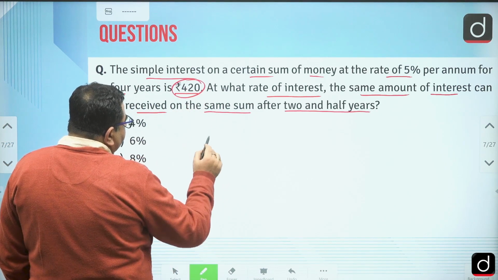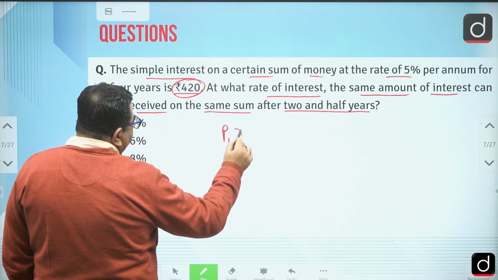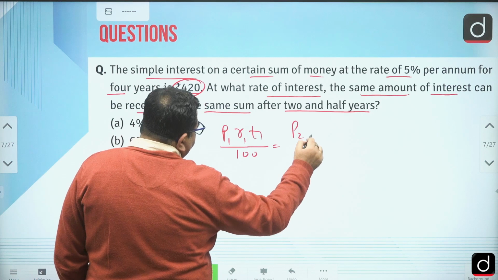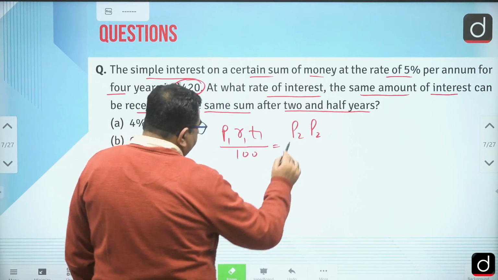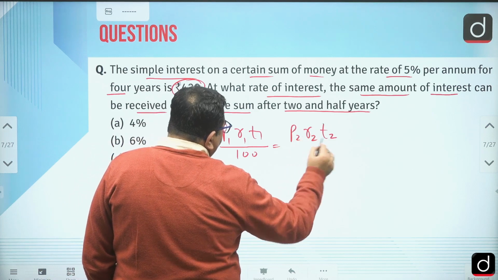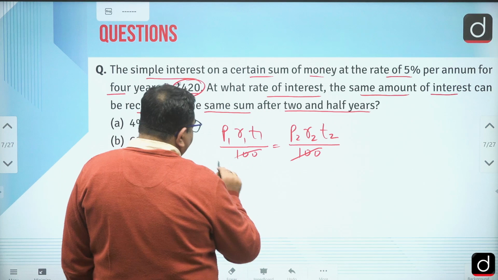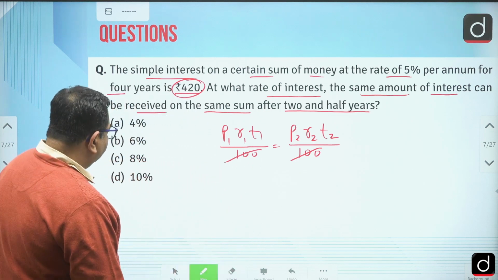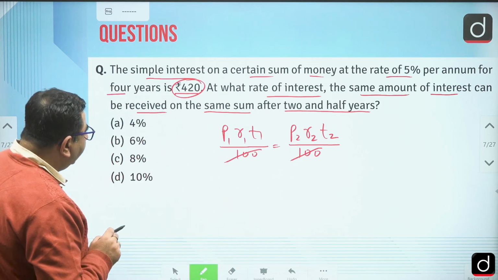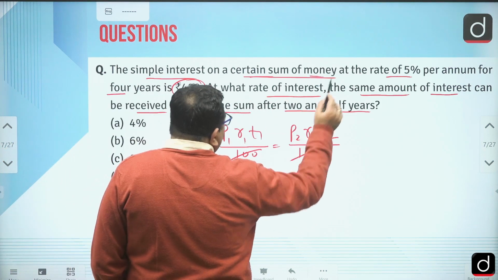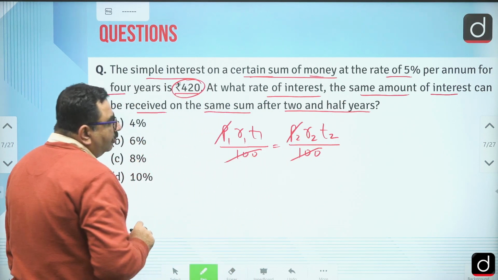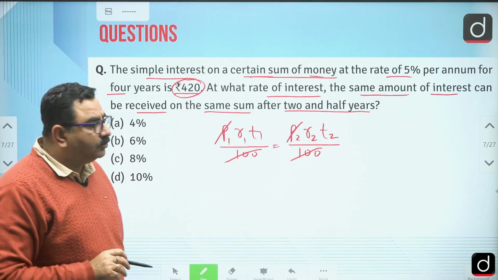So simple interest is same. So if simple interest is same, can I say P1 R1 T1 by 100 is equal to P2 R2 T2 by 100, this also will cancel, right? So simple interest received is same. And can I say on a certain sum of money? So this P is also same. So ultimately we are working on what? R1 T1 is equal to R2 T2.